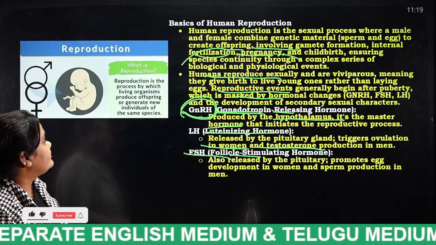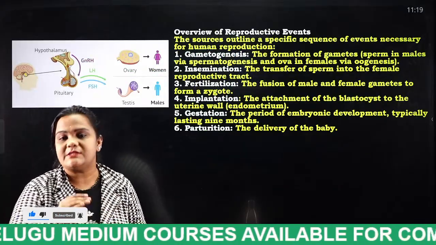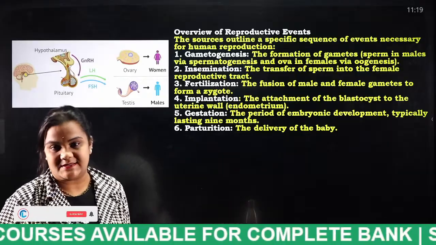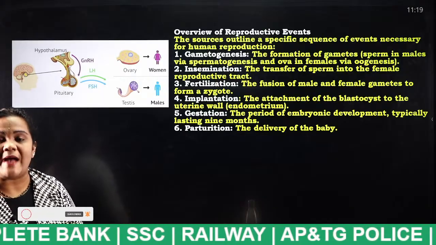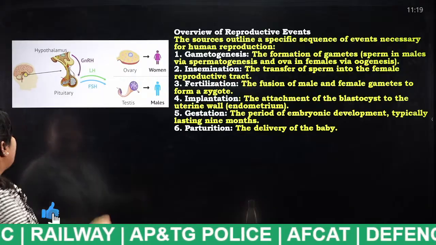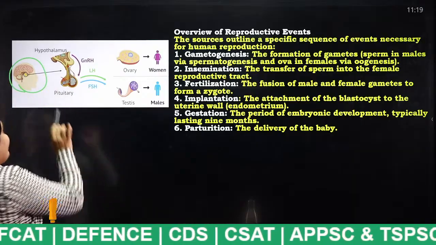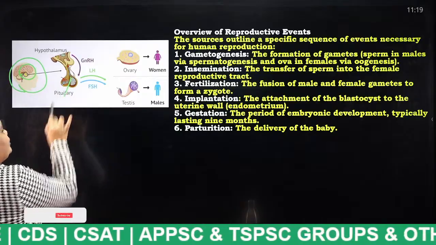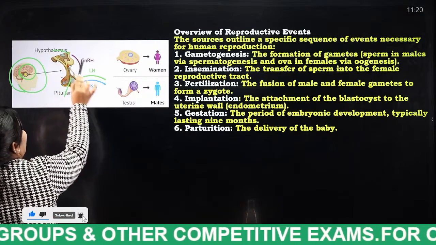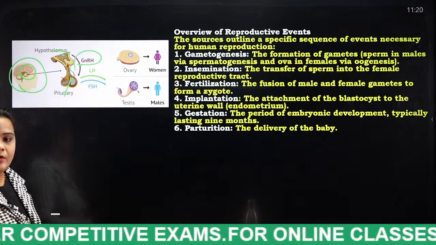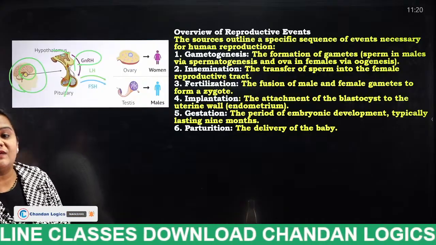Next, an overview of reproductive events. What are the steps involved in the reproductive system? Now we are going to discuss. By looking at the diagram itself, you can understand what happens in the reproductive system. The hypothalamus is present where, students? In our brain. This is the pituitary gland. From the hypothalamus, gonadotropin releasing hormone is released, which initiates the reproductive system.